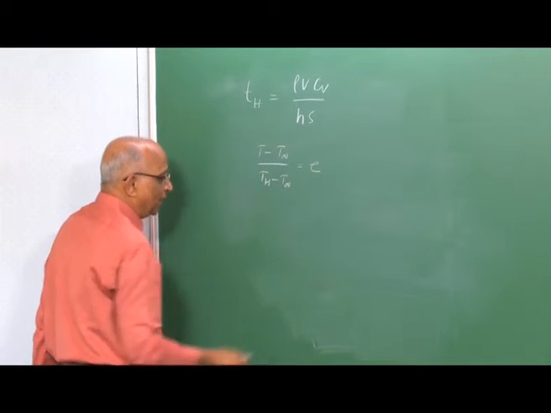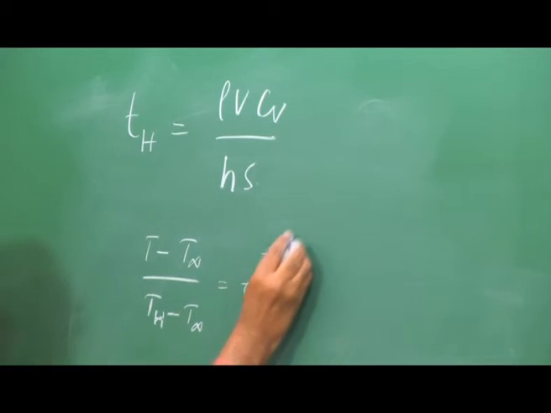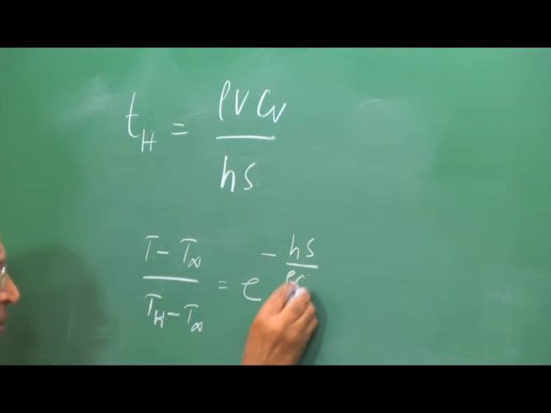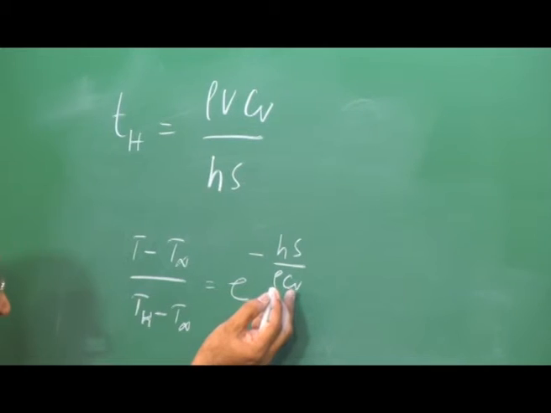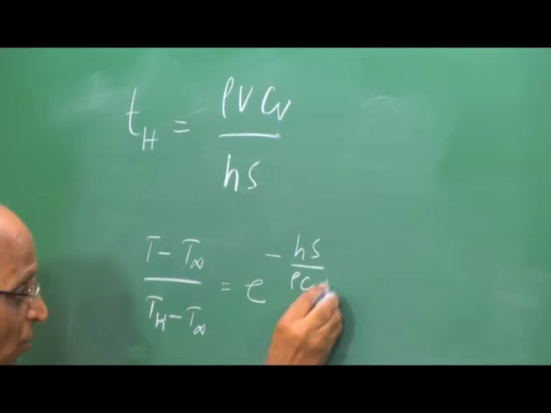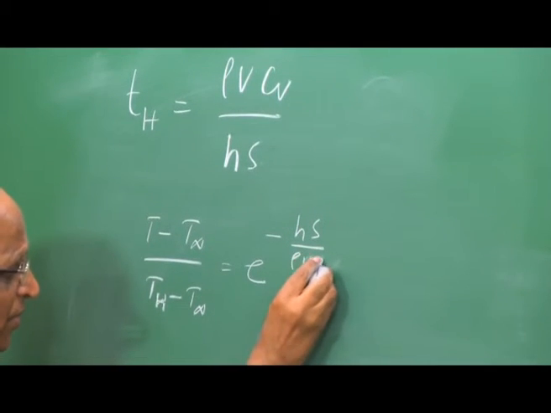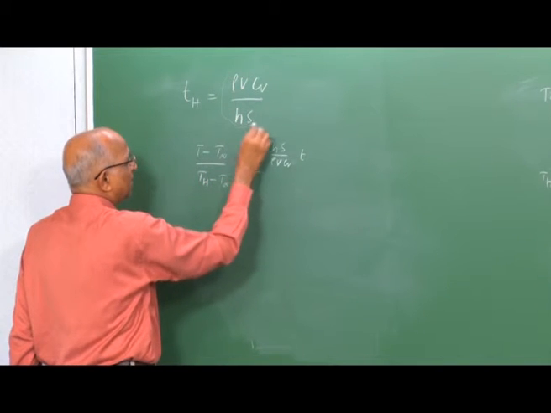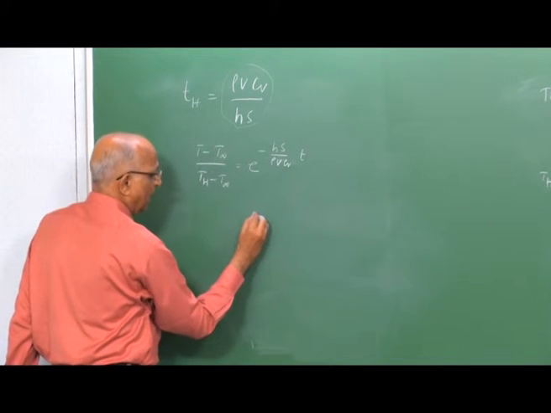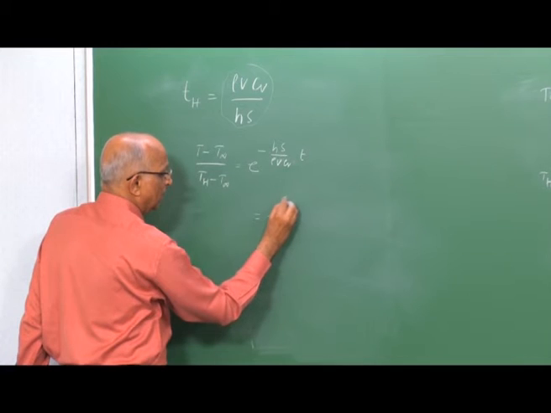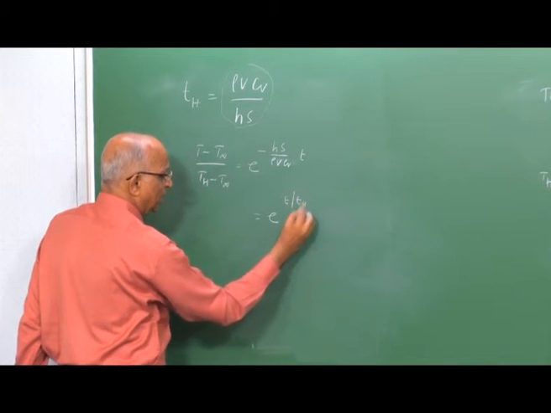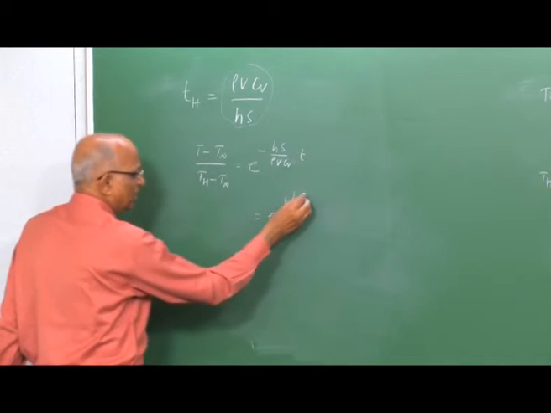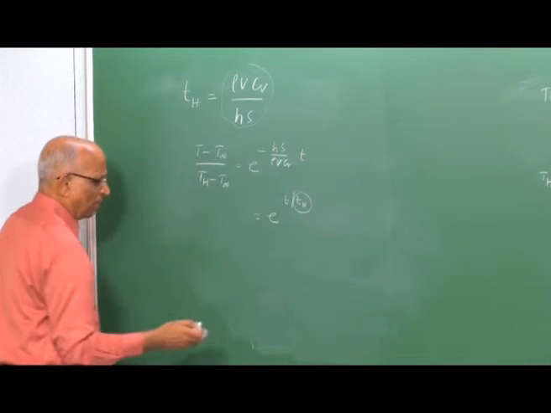We had it equal to e to the power minus Hs divided by rho Cv into V, or rather I should have put it as rho V Cv, into the time over here. If now I were to put this characteristic time over here, I get e to the power minus T over the characteristic heat transfer time, and this is sometimes known as the response time of your particular body.